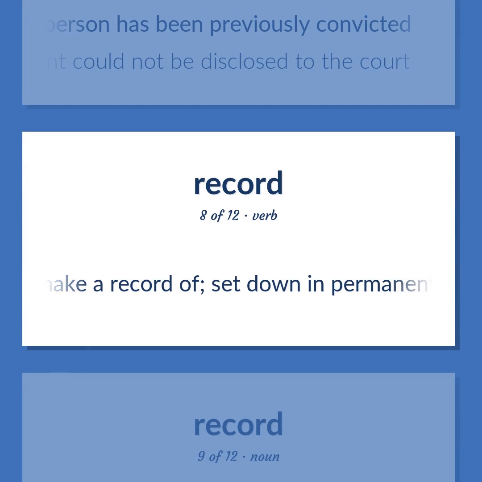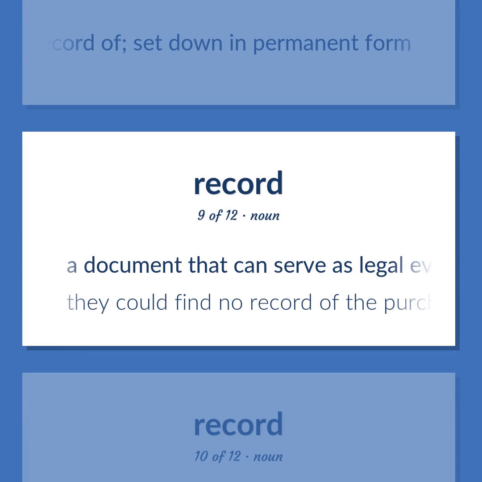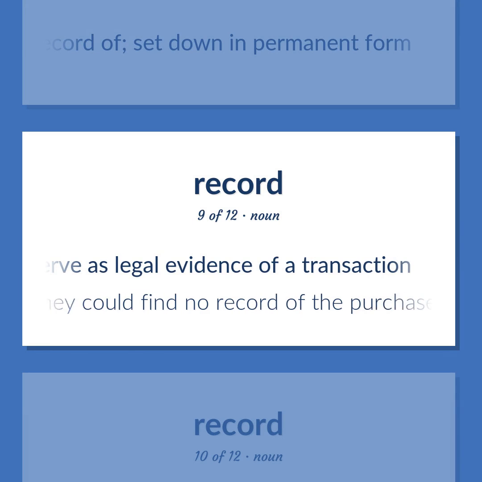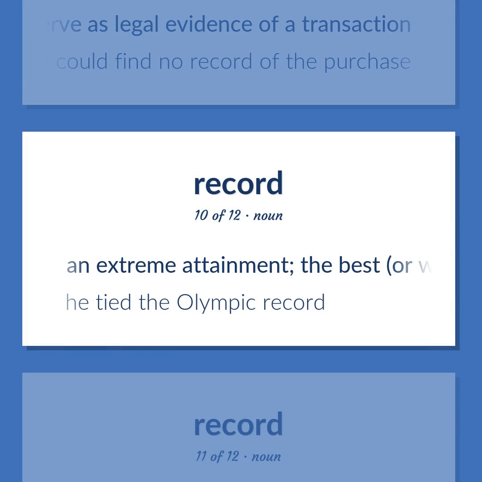Make a record of. Set down in permanent form. A document that can serve as legal evidence of a transaction. They could find no record of the purchase. An extreme attainment. The best, or worst, performance ever attested, as in a sport. He tied the Olympic record.